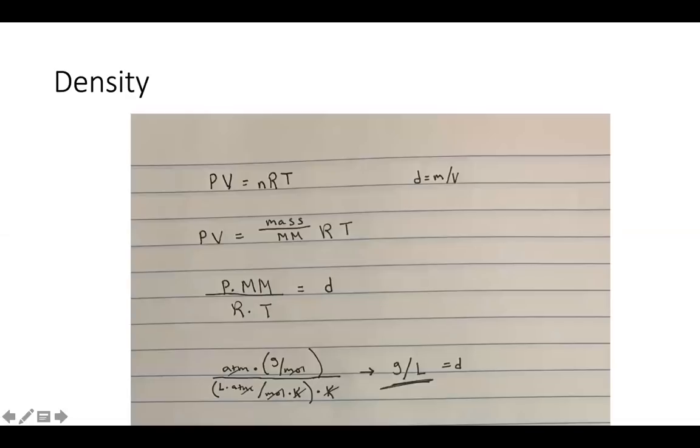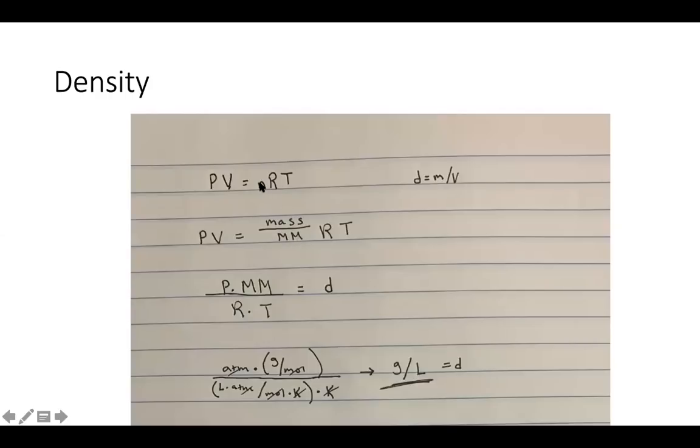Okay? Now we can also get density into our ideal gas law. And this is another thing that I would suggest that you maybe put on your sheet if you are uncomfortable deriving this, right? So our ideal gas law is PV equals nRT. And remember that moles is really our mass divided by our molar mass, right?